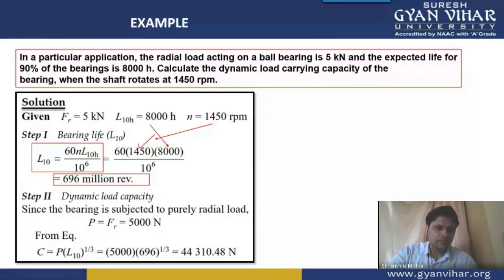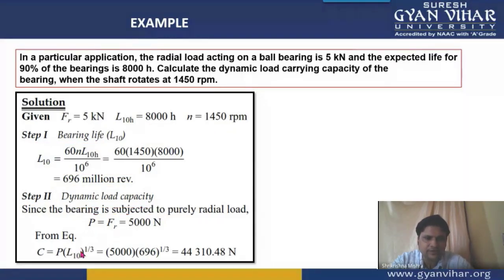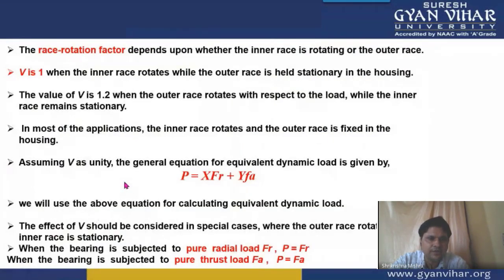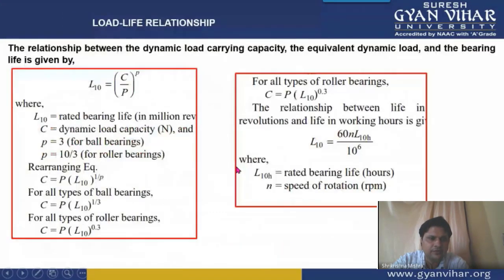Then the second step is to calculate the dynamic load carrying capacity. For that, the load which is given to us is P is equal to Fr is equal to 5,000 Newton. And the second equation which we discussed in the previous slide, in this equation you can see that P is equal to F is written.